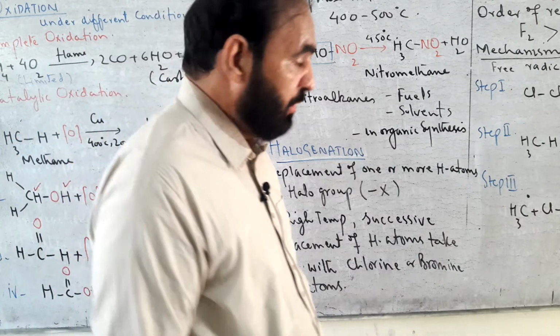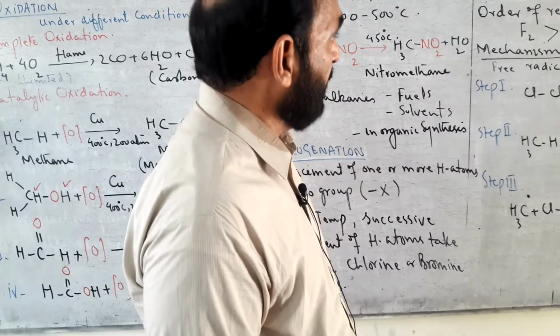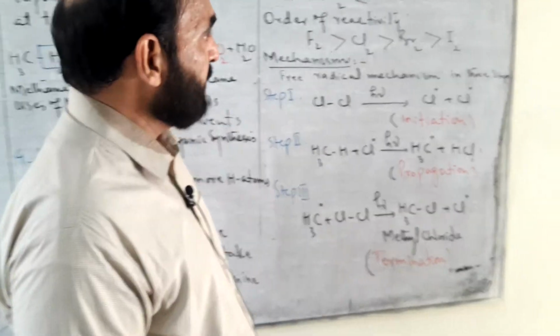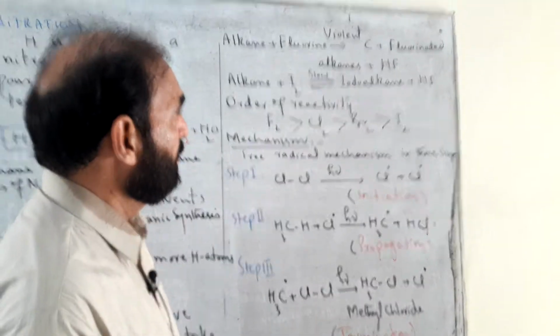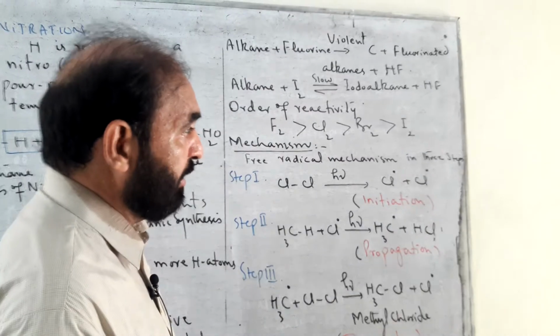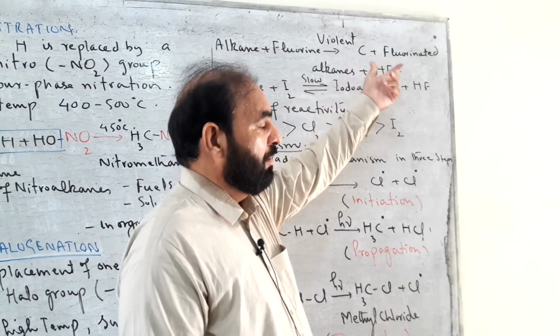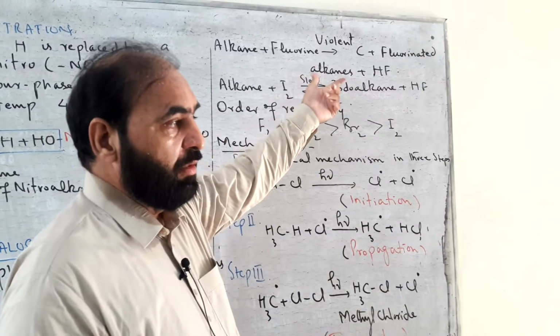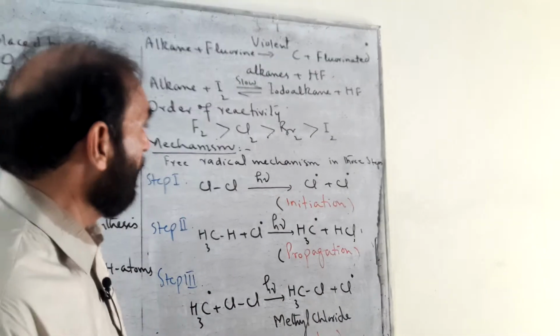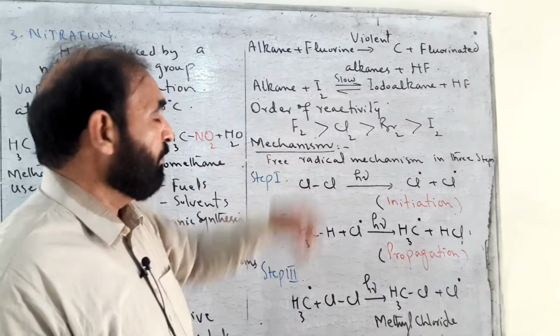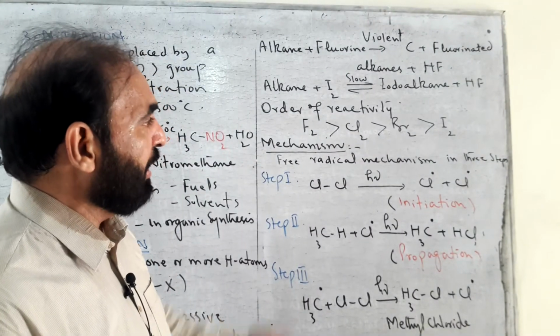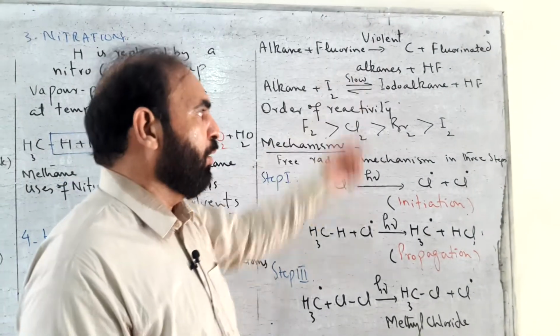If we make a reaction of alkane with fluorine, the reaction is very violent, rapid, explosive, in which fluorinated alkanes and hydrofluoric acid are formed. With iodine, alkanes show very slow reaction, reversible and slow.